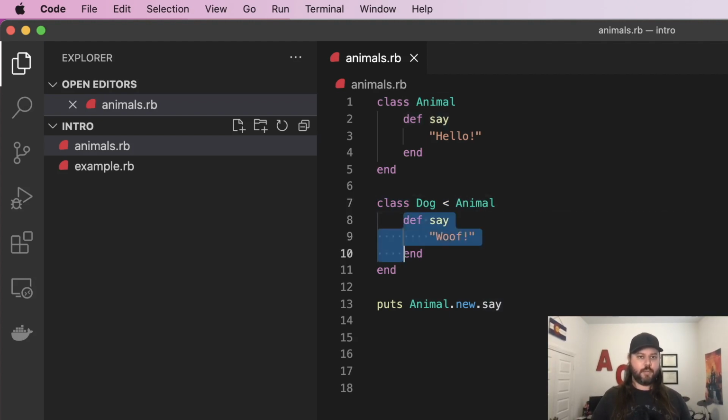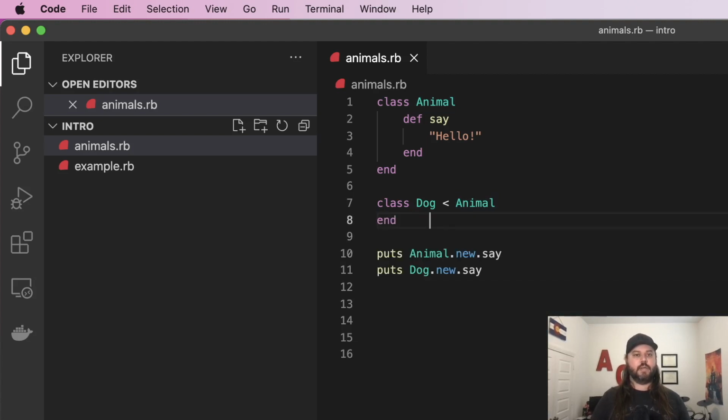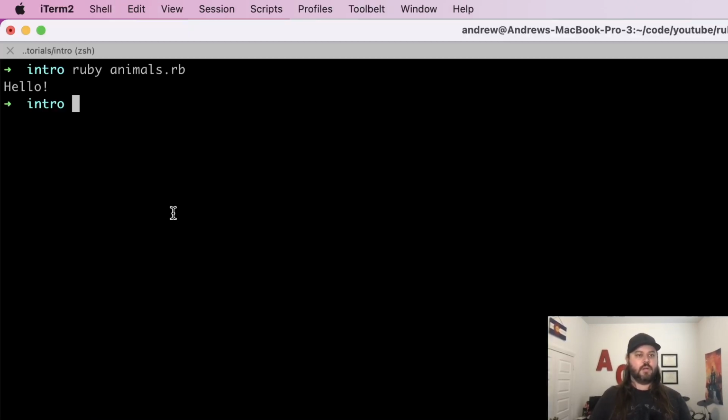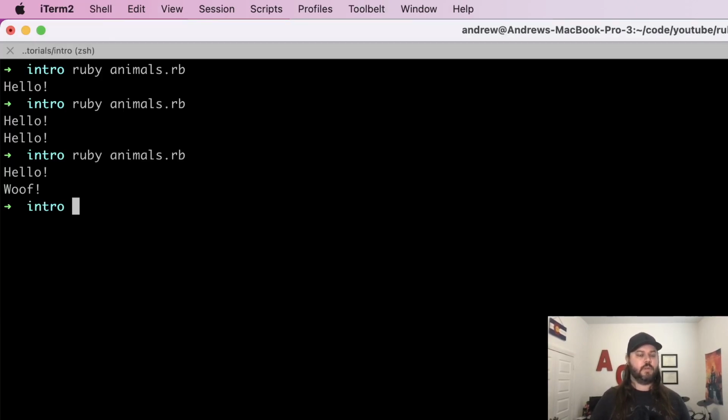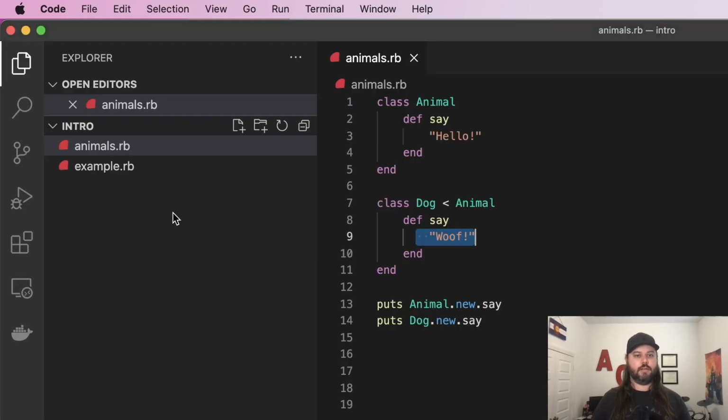So let's actually comment this out. These hashtags in front of the specific statements will skip over it, so these will not be executed. If we do animal say here, and instead we do dog, we actually don't have this functionality, right? It's almost like it doesn't exist. If we do this again, we'll see it says hello twice. But if we bring back this woof, then we see it actually says woof, like a dog should.